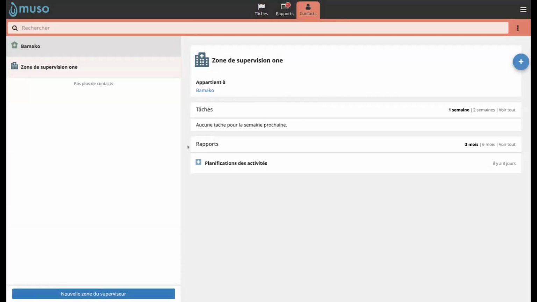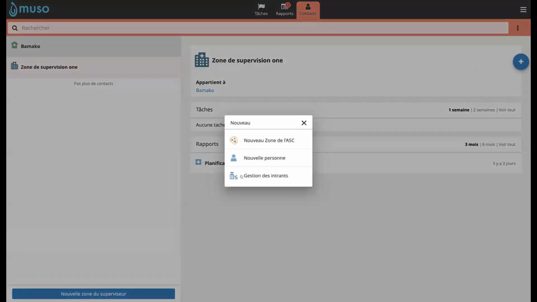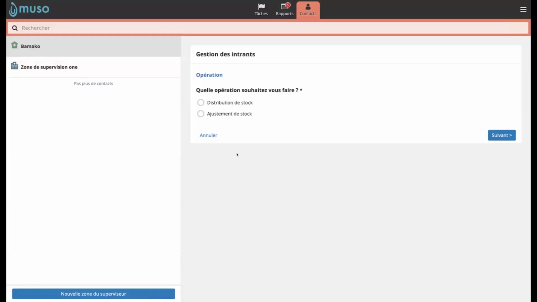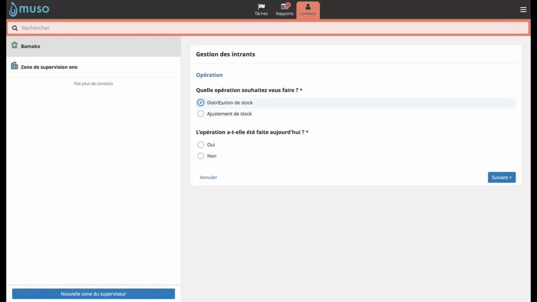Yes, it is. So how do we do this distribution of the inputs? So we have the supervisor, who is a manager here. That's his role. So we are going to the supervision area right here, and then there's an action menu right here. And we have the stock management, the input management that is right here. So we click on it and then we specify the operation.